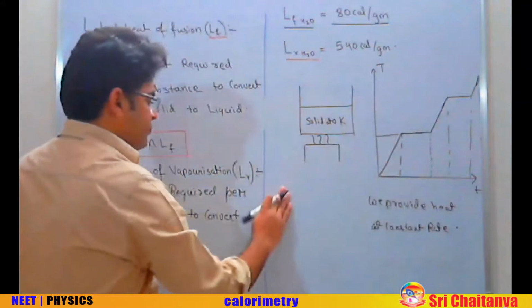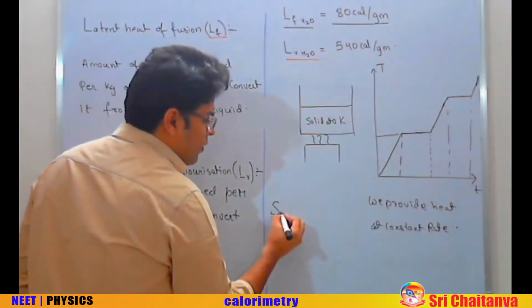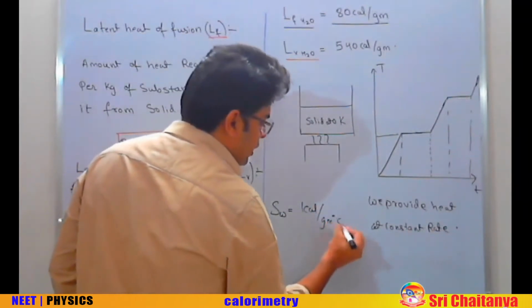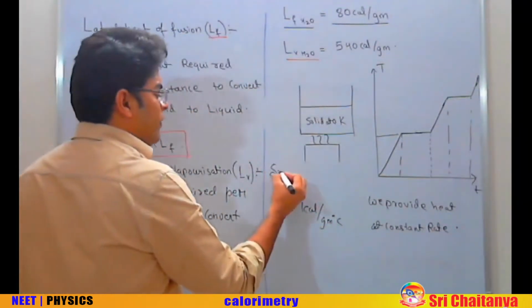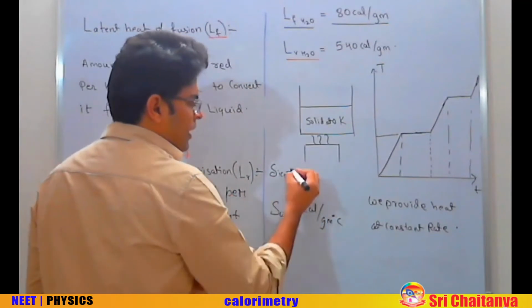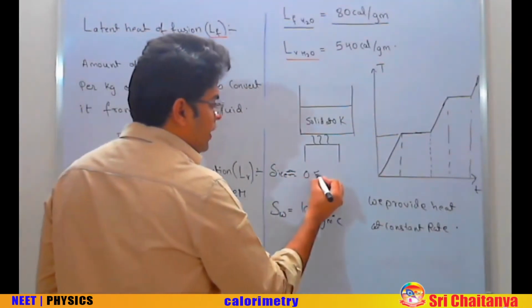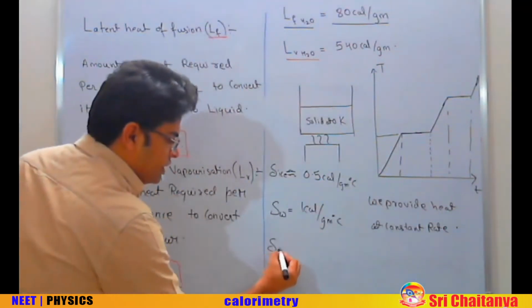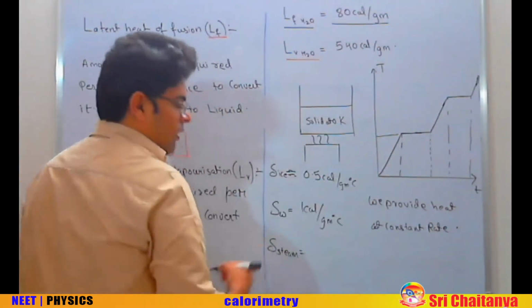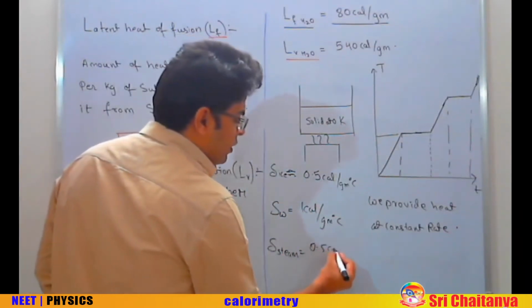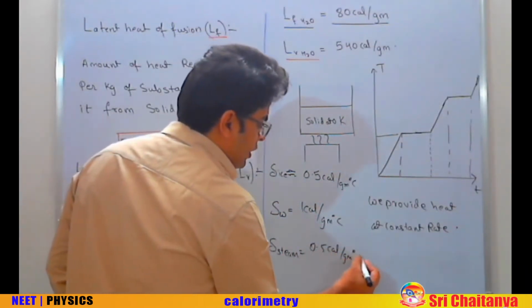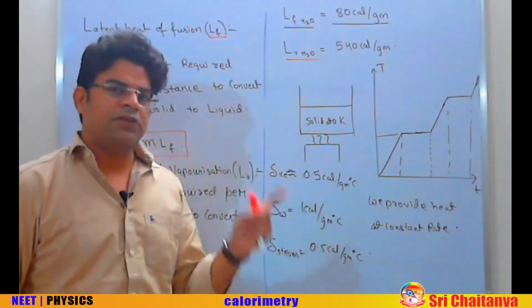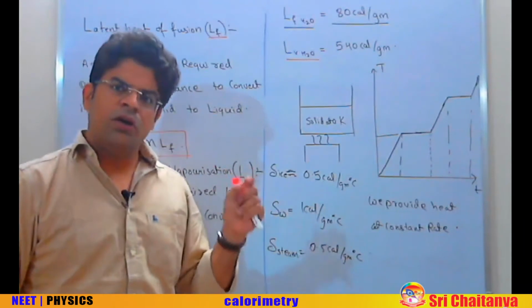Two more things. We know that specific heat of water is 1 calorie per gram degree centigrade. The specific heat of ice comes out to be nearly half of it. Nearly, I am not saying exactly, nearly. You can take it as 0.5 calorie per gram degree centigrade. And the specific heat of steam also comes out to be half of that of water, that is 0.5 calorie per gram degree centigrade. So let's start solving questions, because we can learn phase transformation and mixtures only through questions.